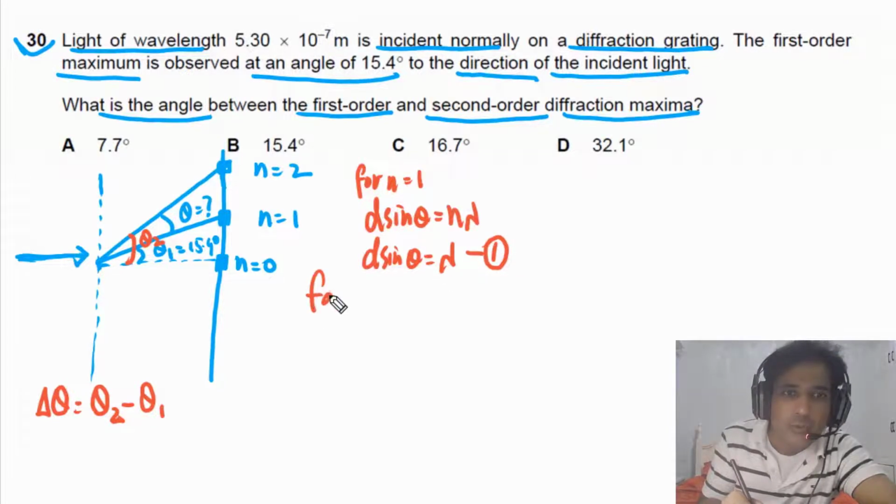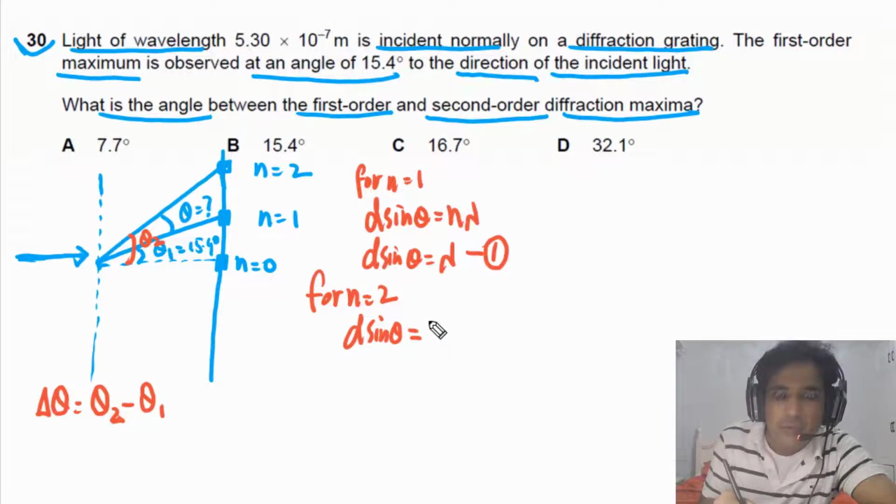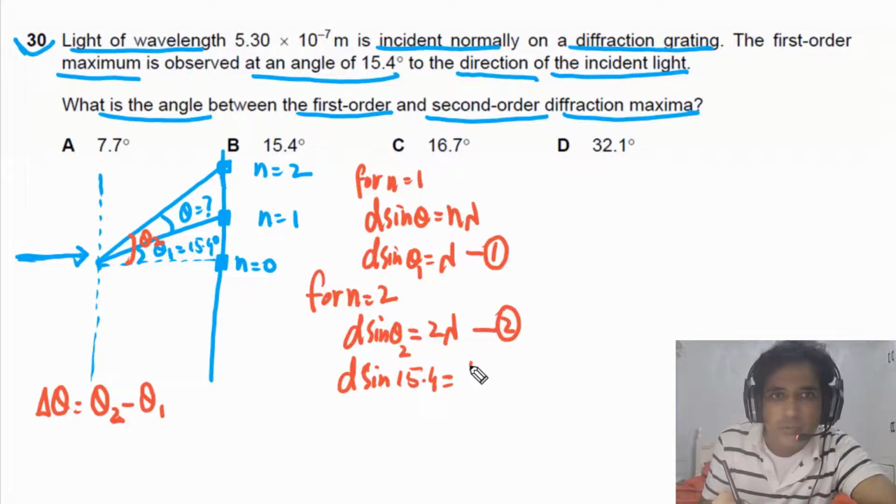We can also write down for second order, when n is equal to 2. We can write down d sine theta is equal to 2 times lambda. This is theta 1 and this is theta 2. So we can say this is our second equation. But the value of theta 1 is given, so we can rewrite here d sine of 15.4 degrees is equal to lambda. We can say this is our third equation.